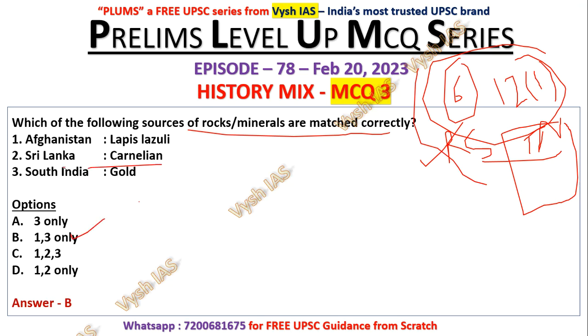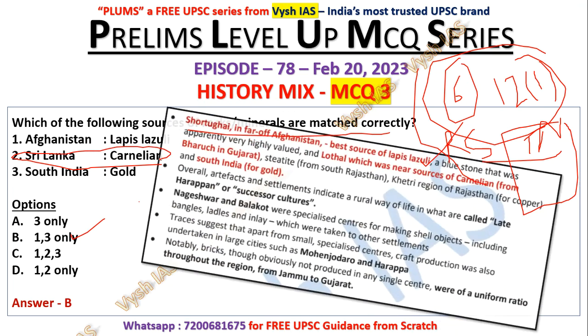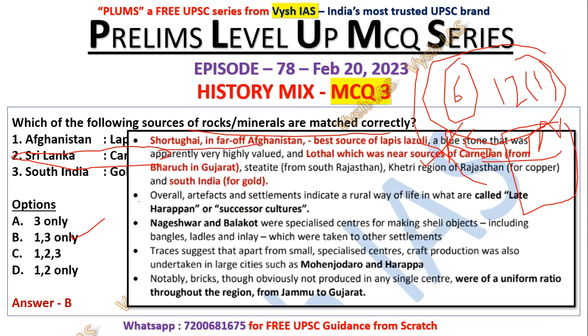Okay, so this carnelian is wrong. This is actually from our West India, Gujarat side, I think it used to be obtained. We'll see. So Shortugai in far off Afghanistan is the best source of lapis lazuli. So the first statement is correct. A blue stone that was apparently highly valued, and Lothal, which was near sources of carnelian from Bharuch in Gujarat. So there we get this carnelian. So the second is wrong. Then steatite, that soft stone, we'll get from Rajasthan. Khetri, I told you, for copper. And in South India, we get gold, and even diamonds used to exist later.